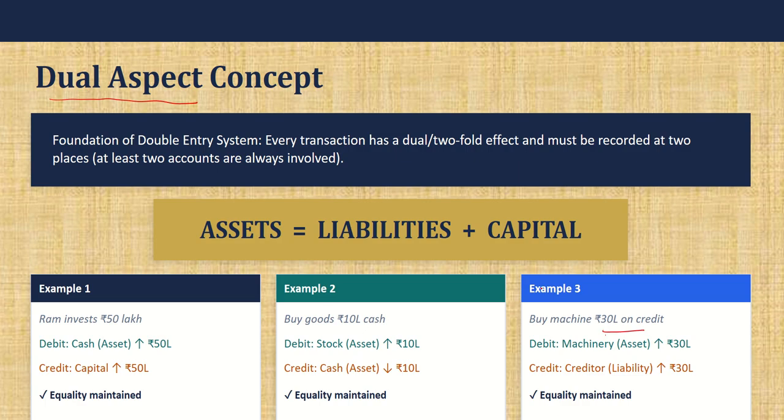30 lakh on credit basis. Here, the earlier one was a cash purchase, and this is a credit purchase of an asset. So machinery comes in, which is an asset, so there will be an increase in asset. And then it's a credit purchase, we have not paid, so that person will be a creditor. There's an increase in the liability. So on both sides the same amount increases and the balance is maintained. This is how the dual aspect concept works.